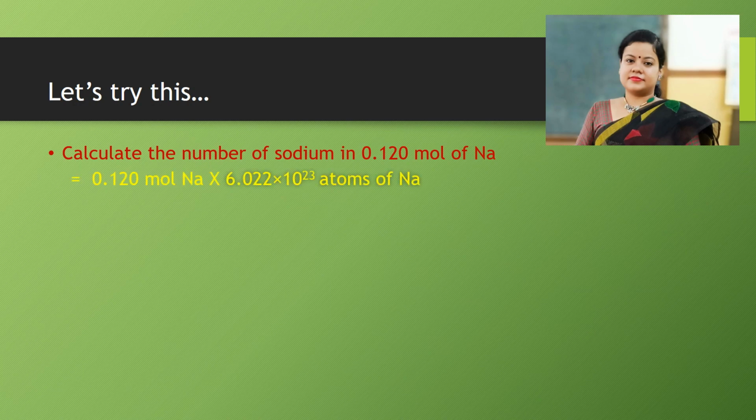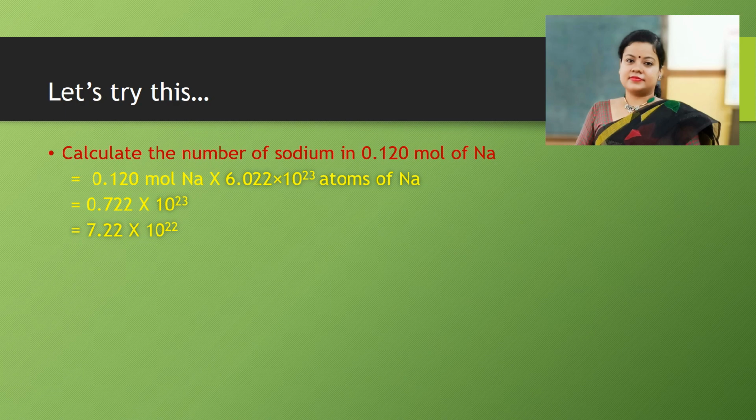So we have done it like this: 0.120 mole of sodium into Avogadro's number of atoms of sodium is equal to 0.722 into 10 to the power 23. We will adjust the position of the decimal like 7.22 into 10 to the power 22.